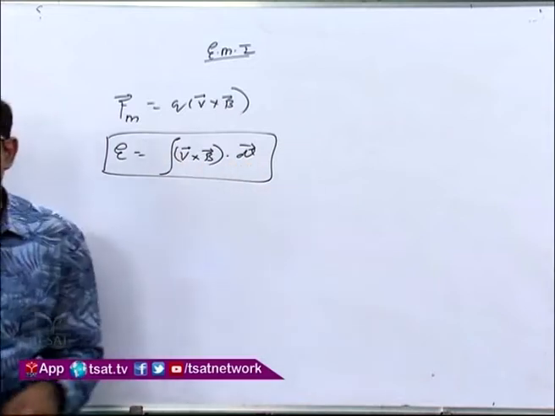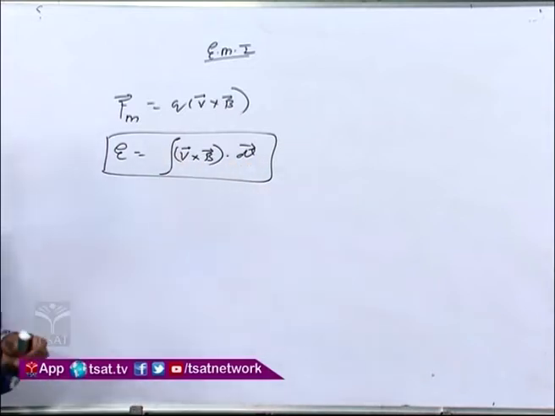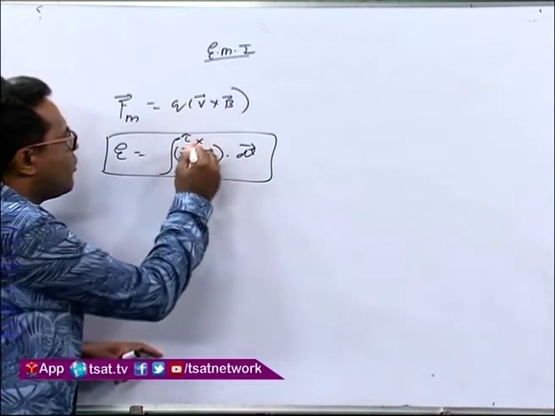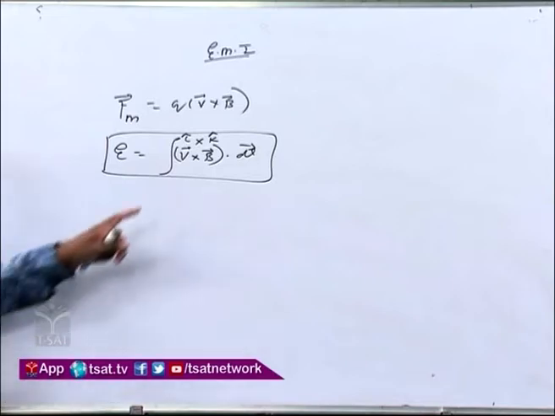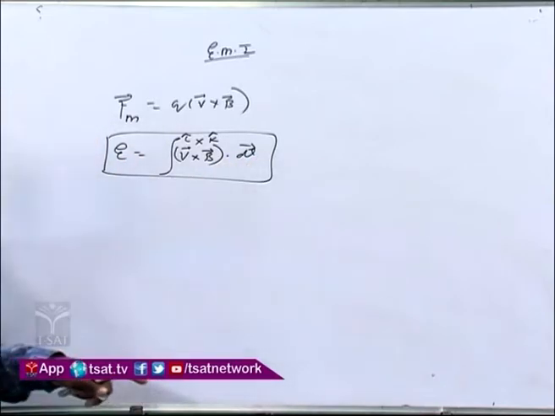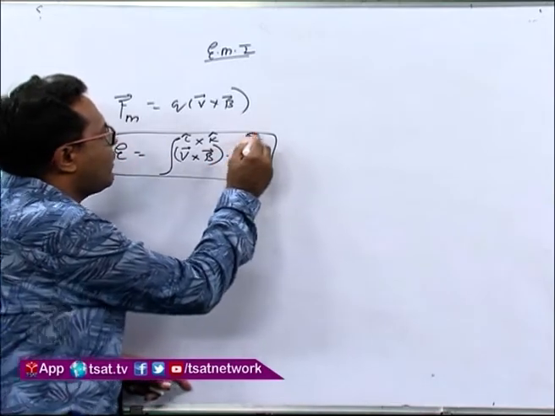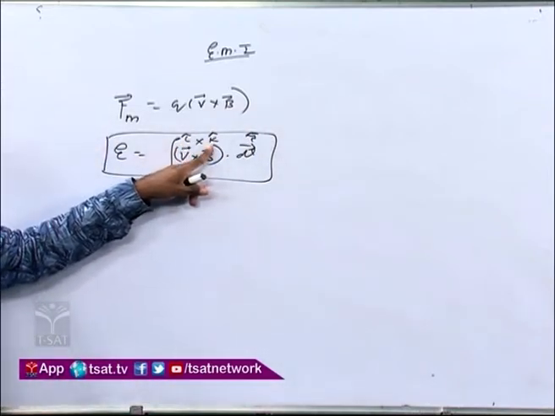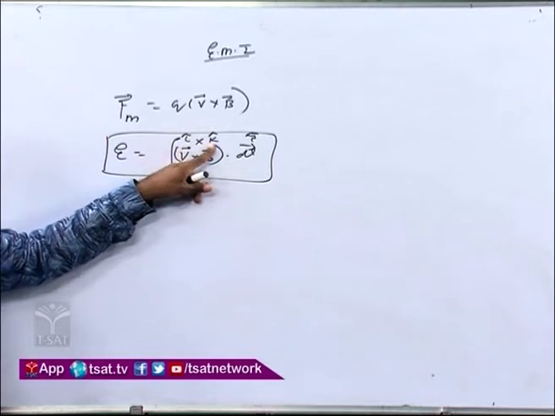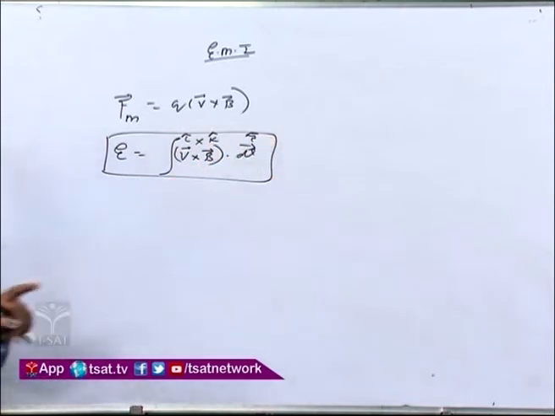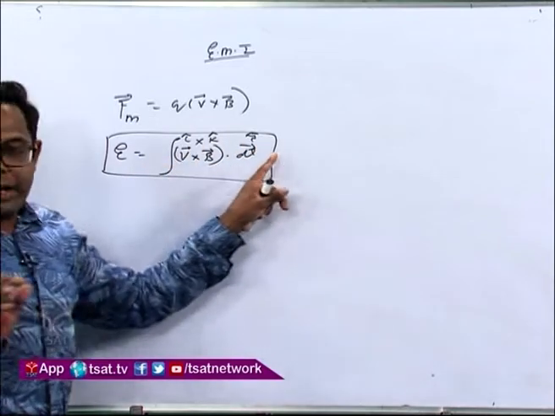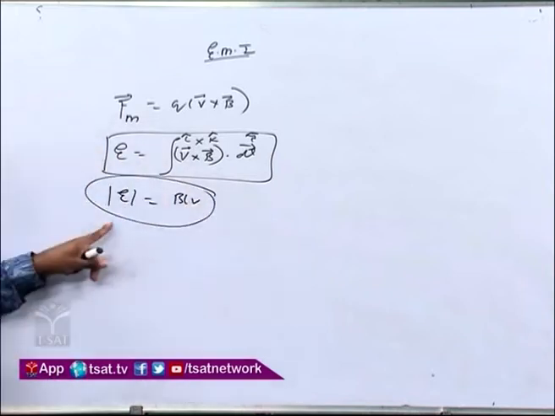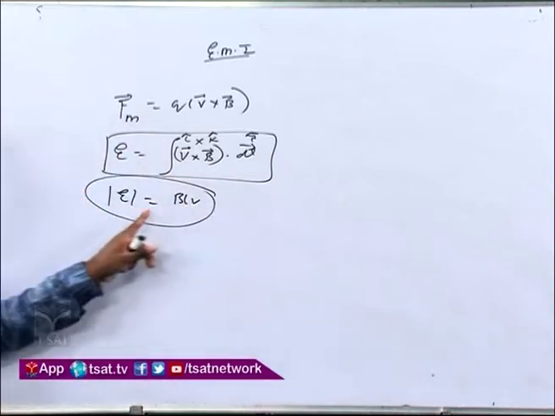If all three vectors are perpendicular to each other, for your convenience, let the velocity be in the x direction, so I take i cap. Magnetic field along the z direction, k cap, and dl, the current carrying element, along the y axis, j cap. So what is i cross j, j cross k, k cross i? K cross i is j. So i cross k is minus j, and minus j dot j is minus 1, but if I take the magnitude, not considering the minus sign right now, it will come out to be BLV only.